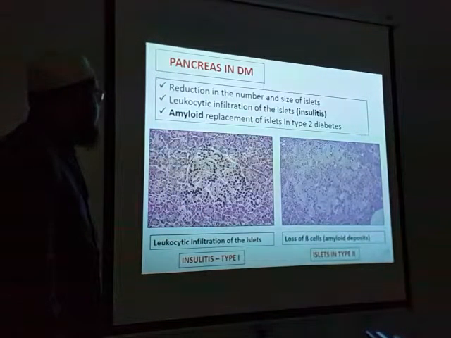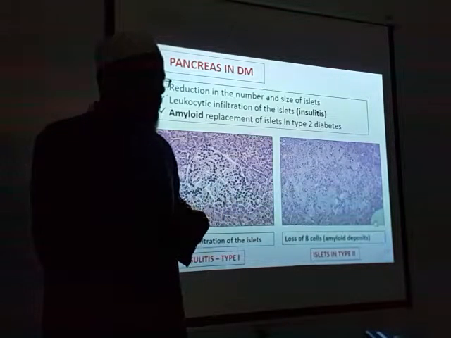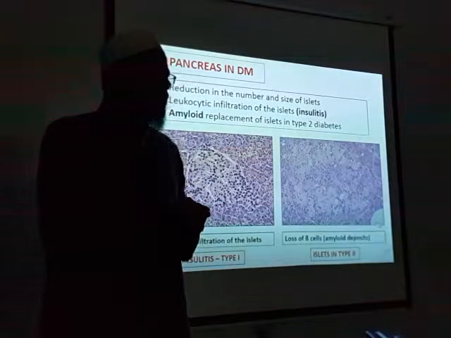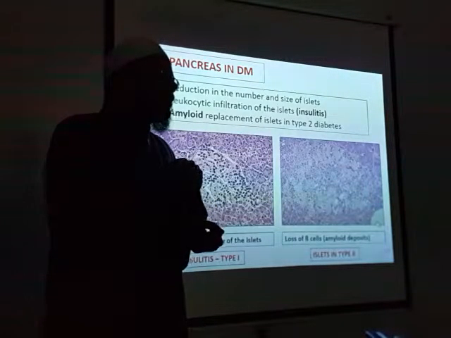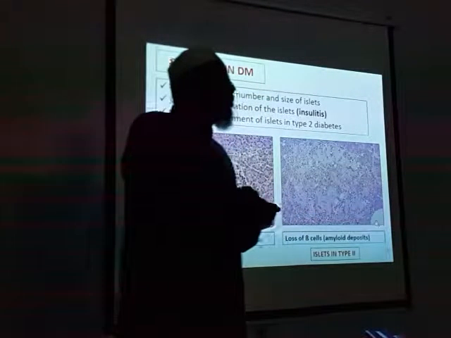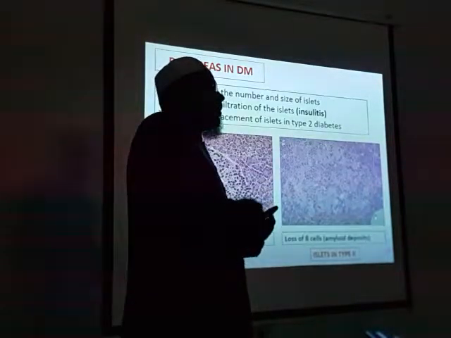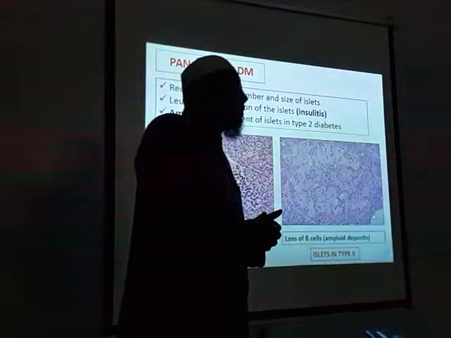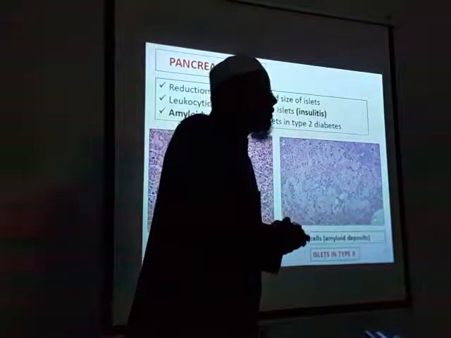So leukocyte infiltration. One more thing: I told you there is autoantibody production in type 1 or type 2? Type 1. Autoantibodies are involved in type 1. So autoantibodies, what will they do? They will destroy the islets. During this destruction, whenever any cell is destroyed, the role of inflammation starts.